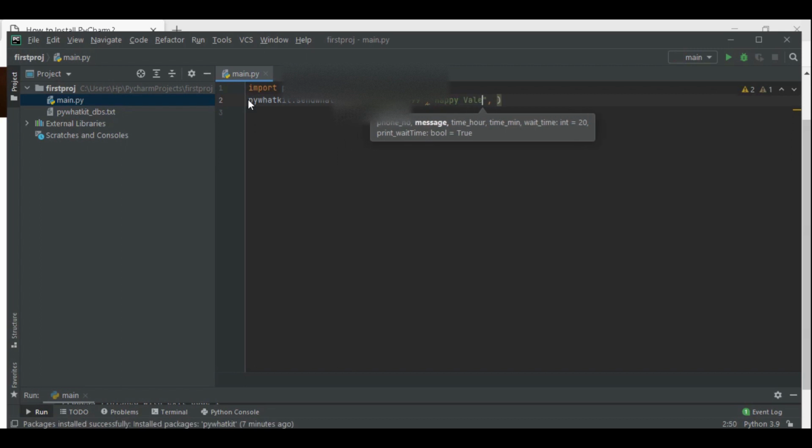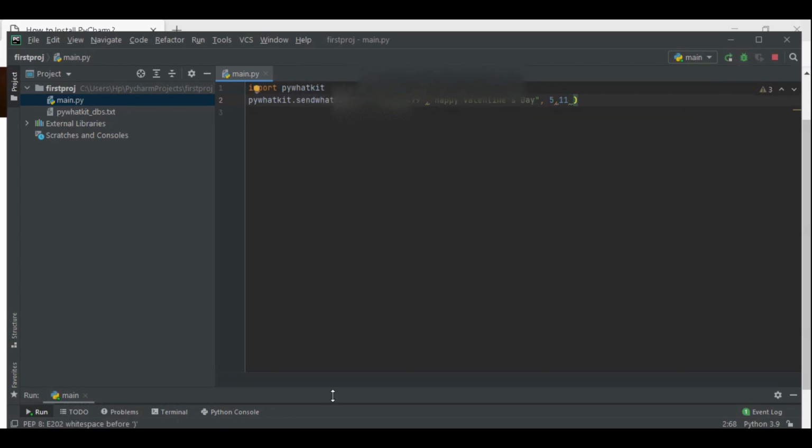You can see how single I am. Happy Valentine's Day. Then here you have to put the time hour. Right now to show the demo I'll put it as 5. Remember to put it as an integer only, no need to put it in inverted commas.